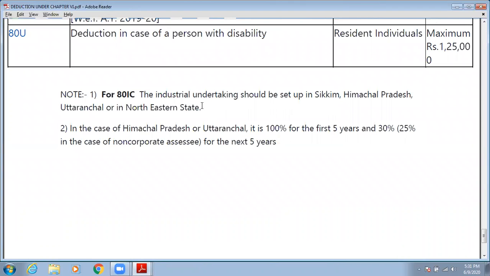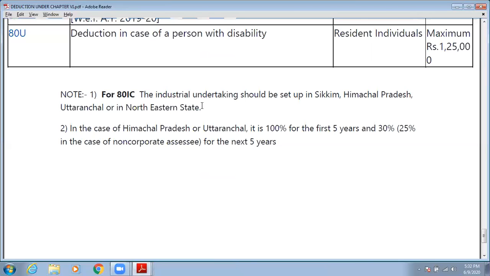So if your organization is running in Sikkim, Himachal Pradesh, Uttarakhand and the North Eastern states, then in that case you are allowed reduction under section 80 IC. And what is the second note? In the case of Himachal Pradesh or Uttarakhand, it is 100% for the first 5 years and 30% for the next 5 years.